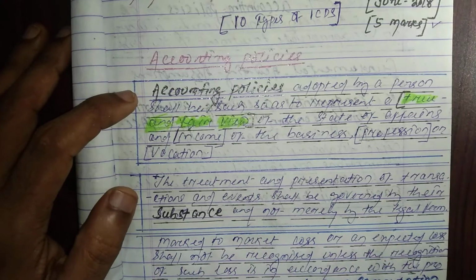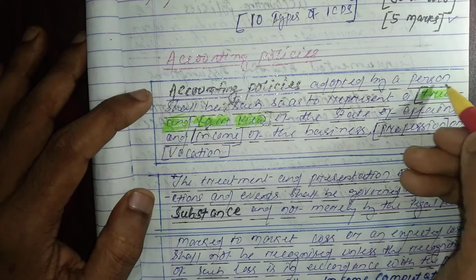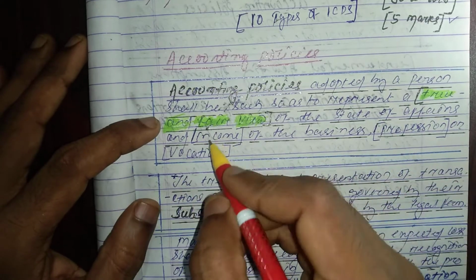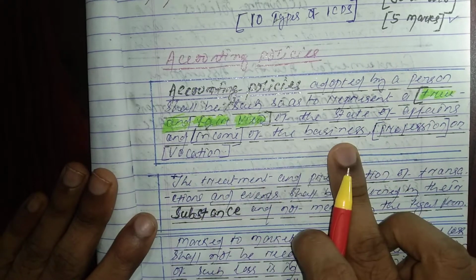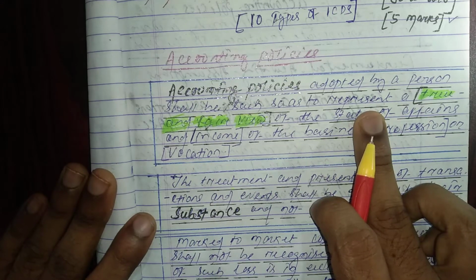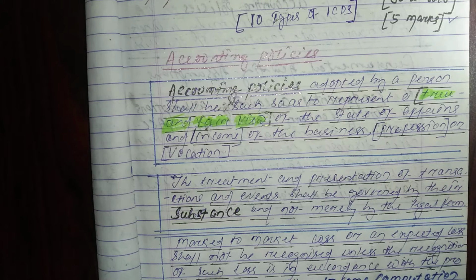The meaning of accounting policies as per ICDS I: the accounting policies adopted by a person shall be such so as to represent a true and fair view of the state of affairs and income of the business, profession or vocation. This is the first and most important point.